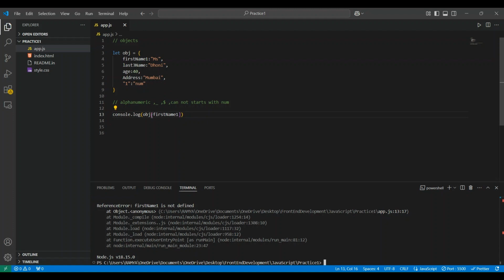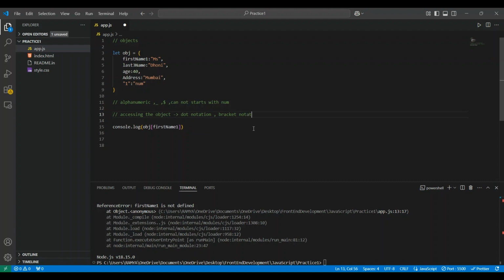Before, I forgot to remove the dot. We have two ways of accessing the objects: dot notation and bracket notation.